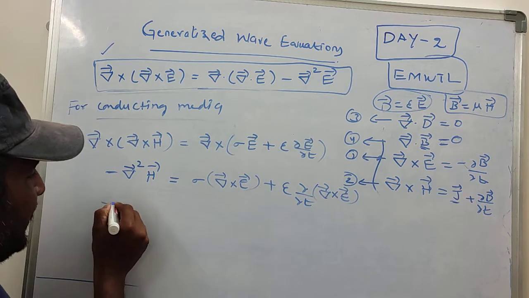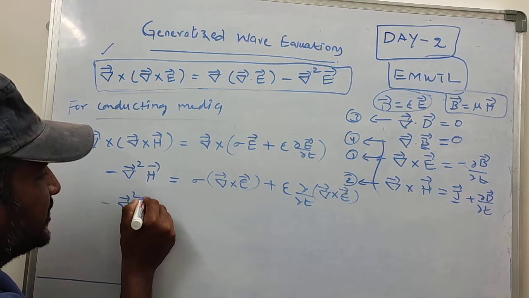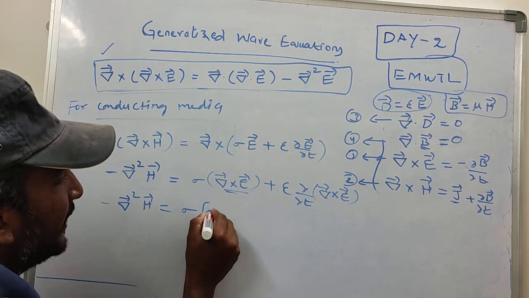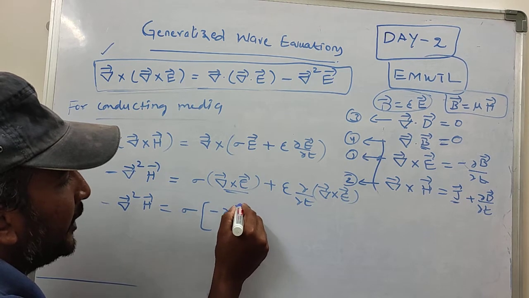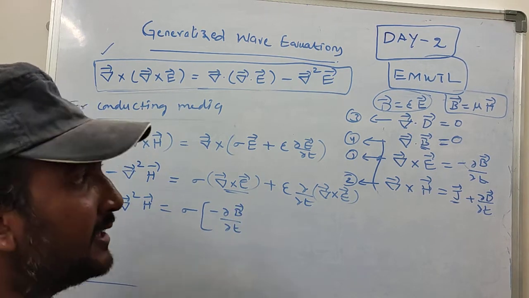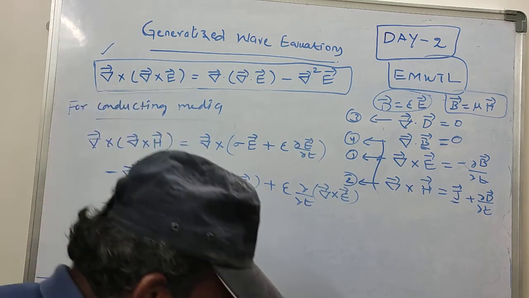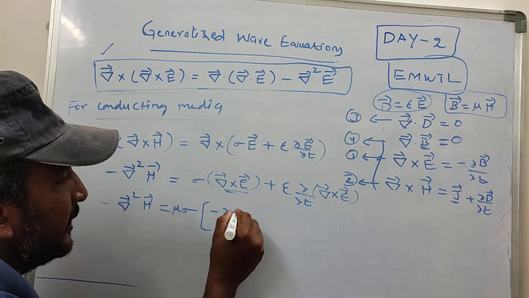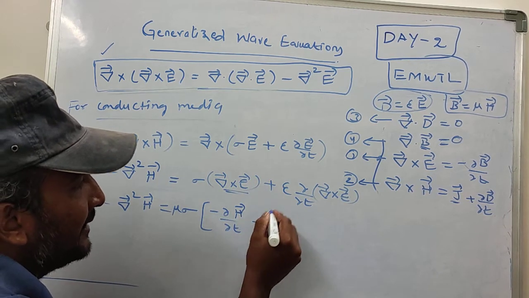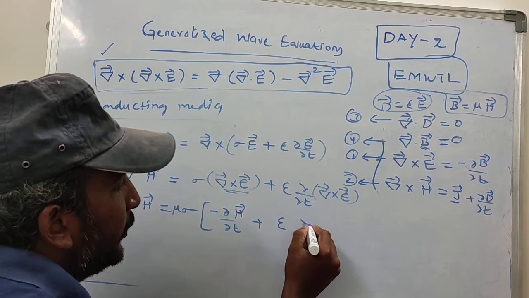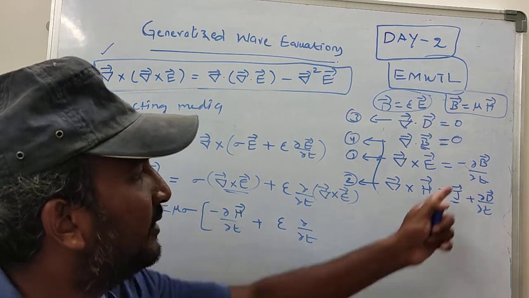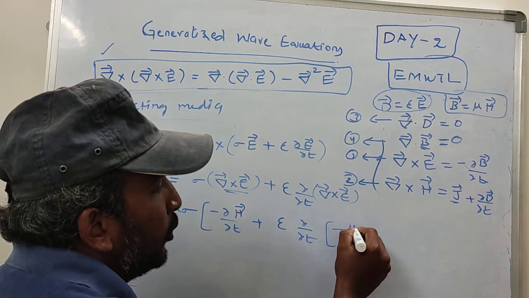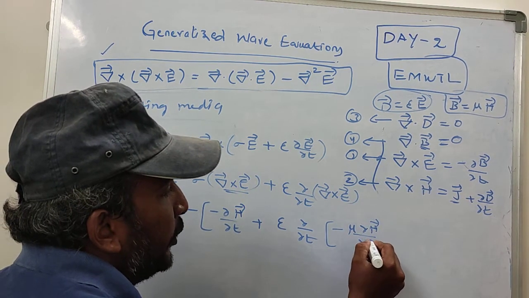Now if you observe that, minus del square H can be written as sigma, this term can be written as minus ∂B/∂t actually. Now B can be written as mu times magnetic field intensity. Therefore, this magnetic flux density I am going to write as mu times magnetic field intensity, similarly plus epsilon ∂/∂t del cross E. Once again it is equal to what? Minus mu ∂H/∂t.